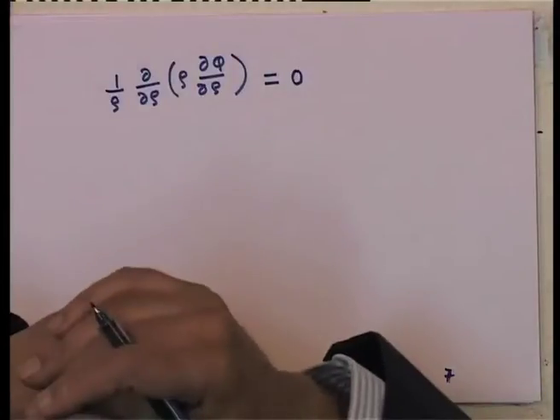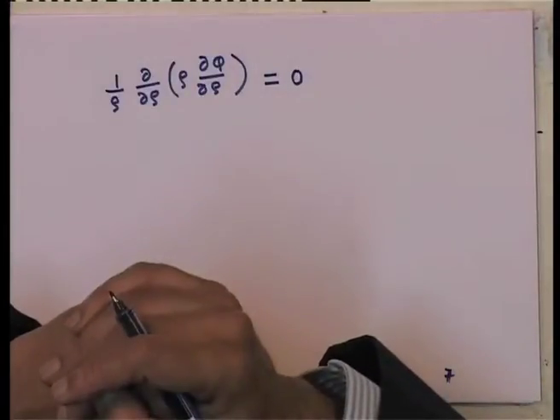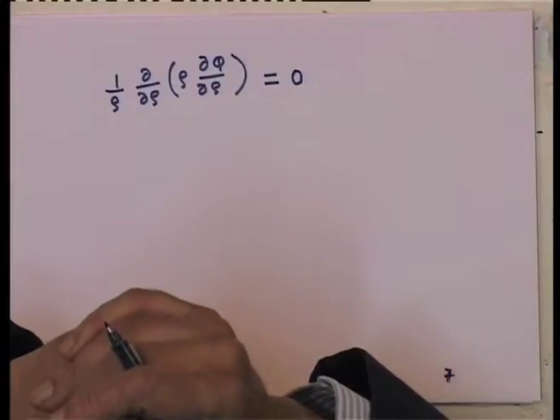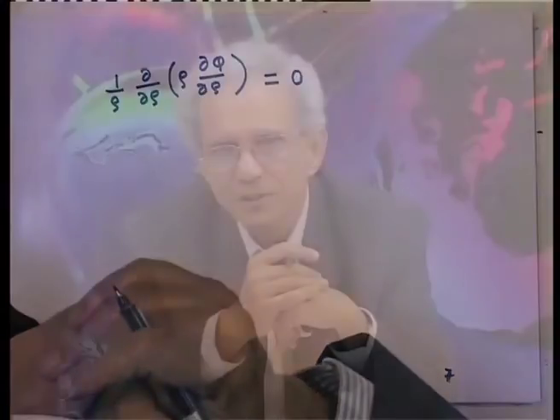I am solving Laplace's equation because my inner and outer conductors are of course charged, but I am looking at the solution in the space in between where there are no charges, so the density is equal to 0.